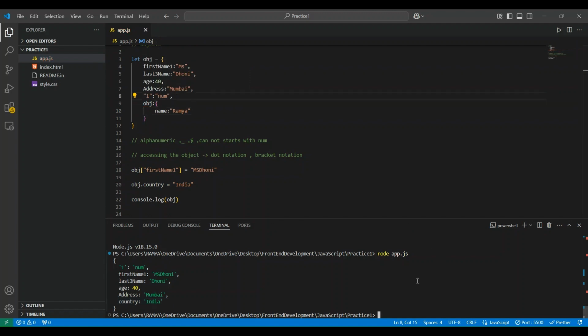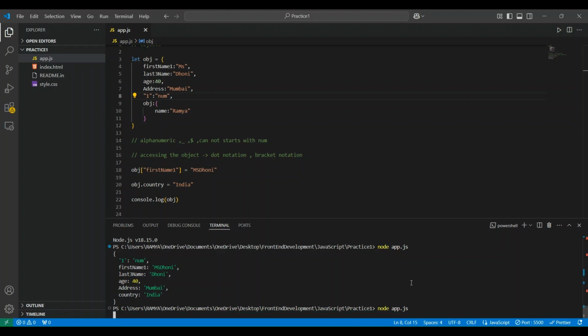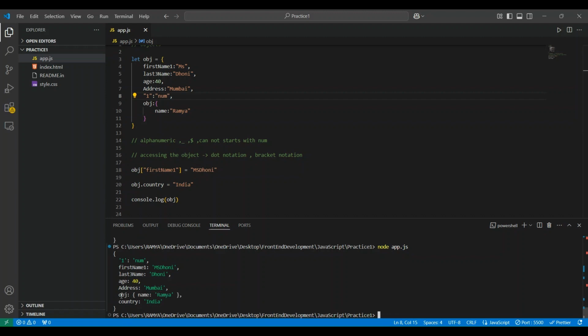Let's see the output. We can see here it is an object. Like that we can add a value in it.